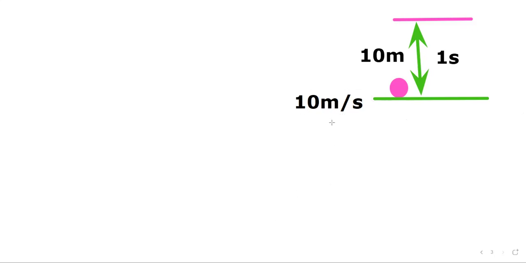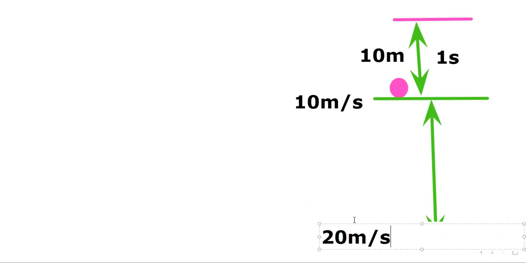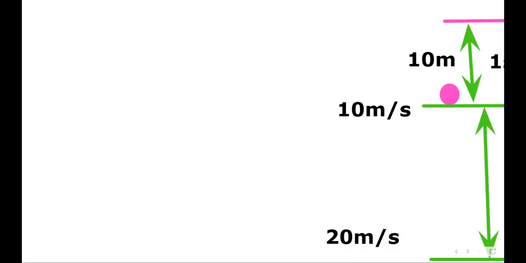Now you can see its velocity is 10. It means it can travel more distance in the next 1 second. Suppose it travels from here to here, and this time its velocity initially was 10. After 1 second there is an increase of 10 in it, and it would be 20 meter per second. So after 1 second its velocity goes from 10 to 20, an increase in velocity of 10.